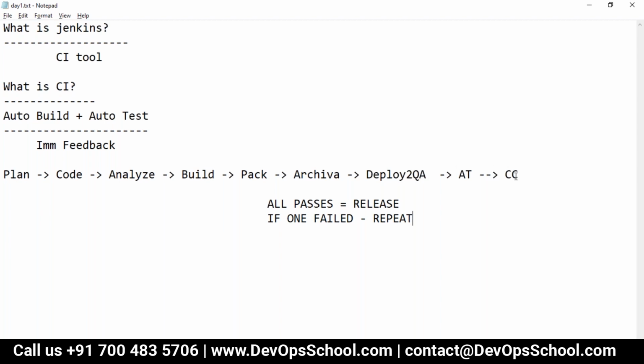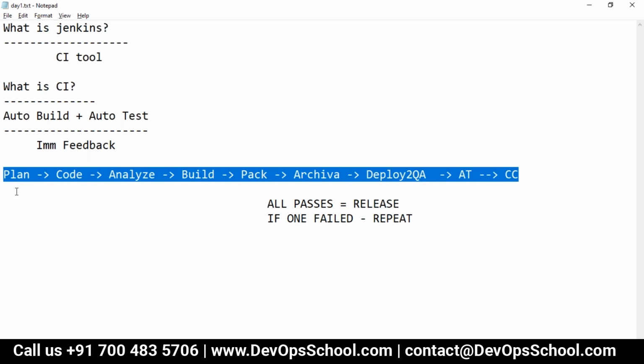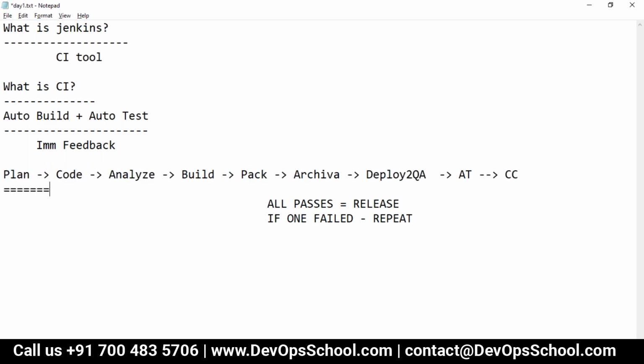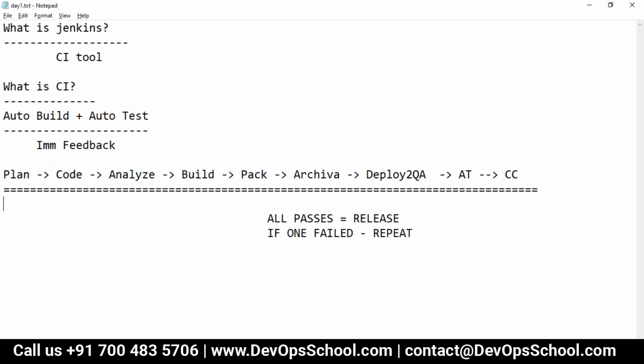Now the question is, guys, these are the things typically we do in the SDLC cycle, but you should think about it. We use so many tools actually. Let's say for planning we may use Jira, for coding we use Git, for analysis we need SonarQube, for build probably you are using Maven, for packaging maybe Jar, archiving maybe Artifactory or something like that, deployment maybe you're using Ansible, acceptance test maybe Selenium and many other tools, right?